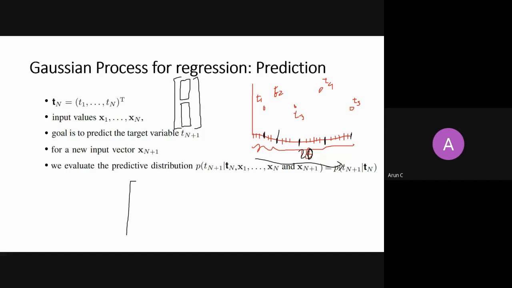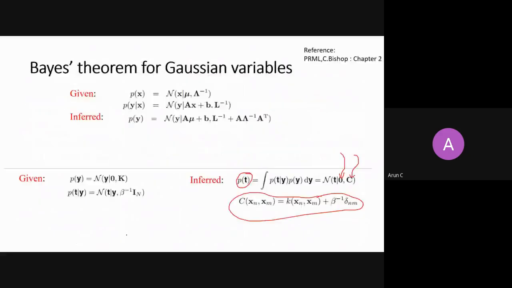Who will tell me? Only one answer? Do I need to know target values to calculate the Gram matrix? Just to show you, this is a Gram matrix.